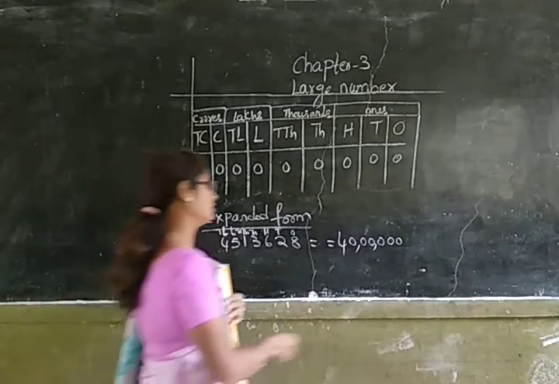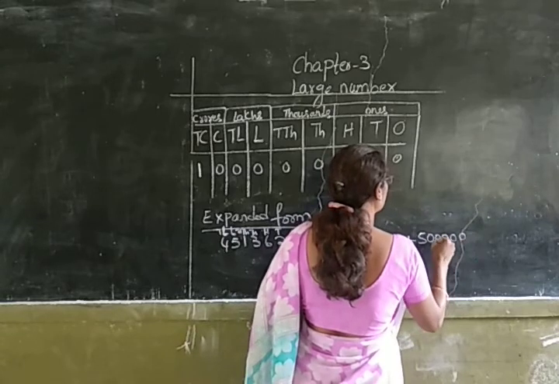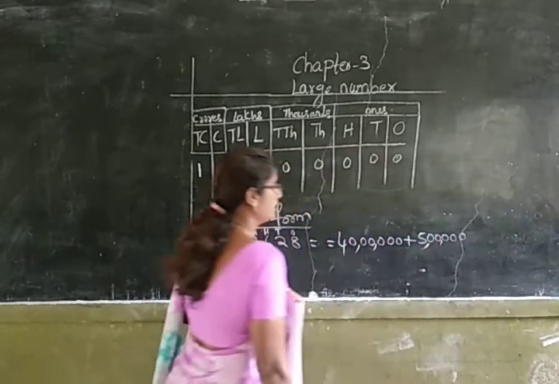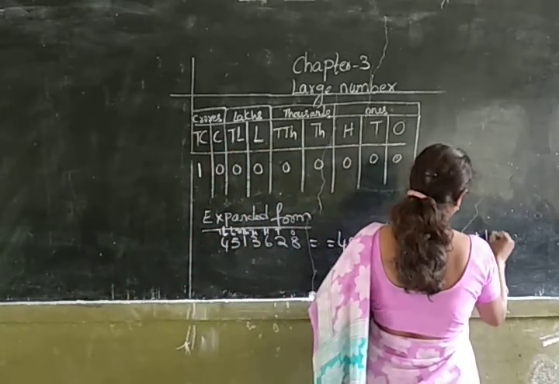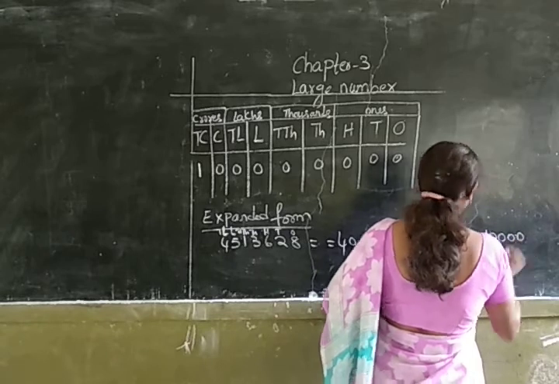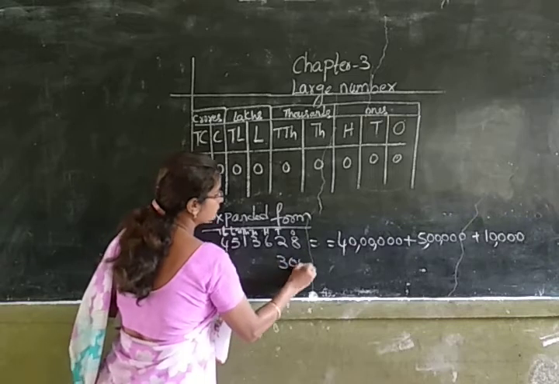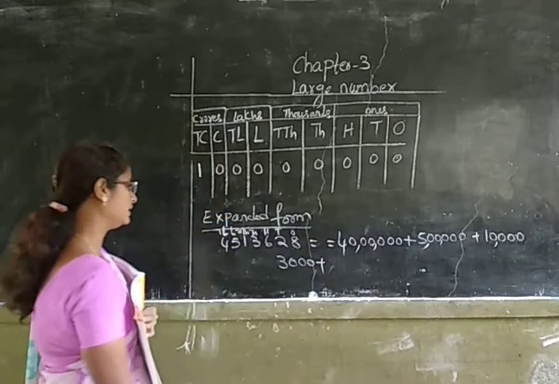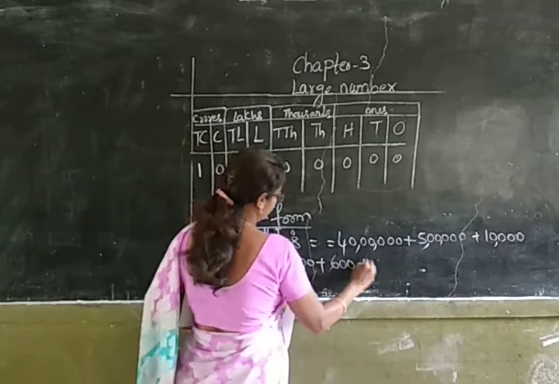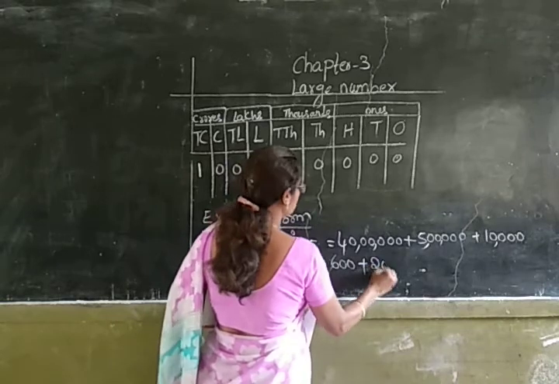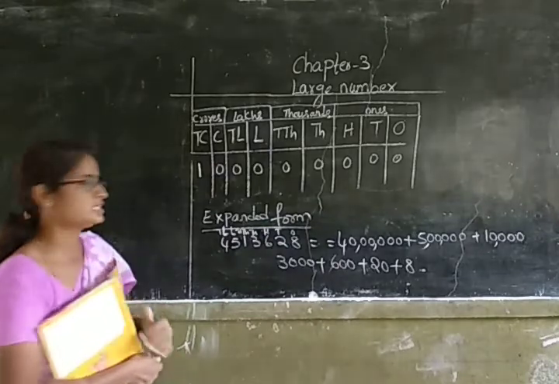5 is in lakhs place, so its place value is 5 lakhs. Next, 1 is in 10,000 place, so its place value is 10,000. Similarly, 3 is in thousands place, so its place value is 3,000. 6 is in hundreds place, so its place value is 600. And 2 is in tens place, so its place value is 20. 8 is in ones place, so its place value is 8.